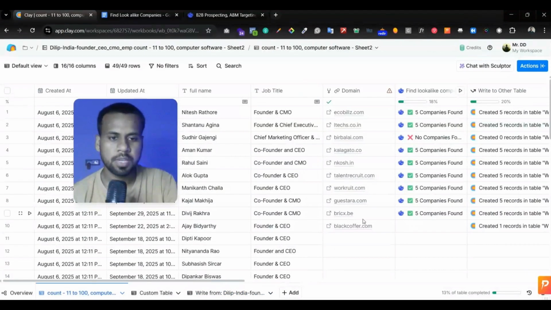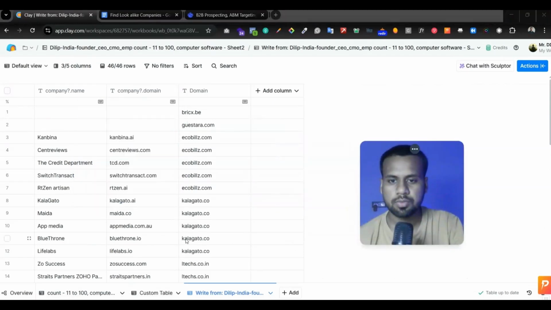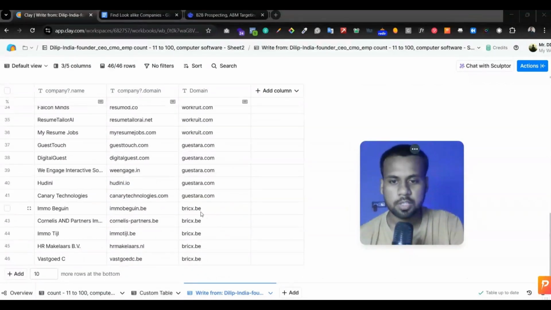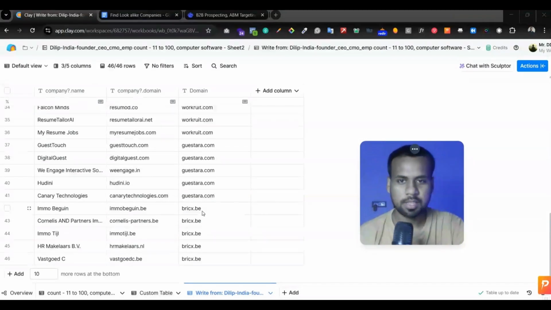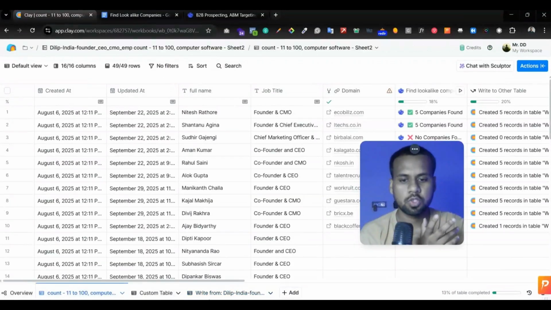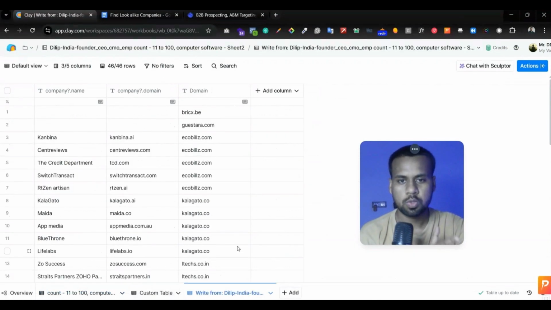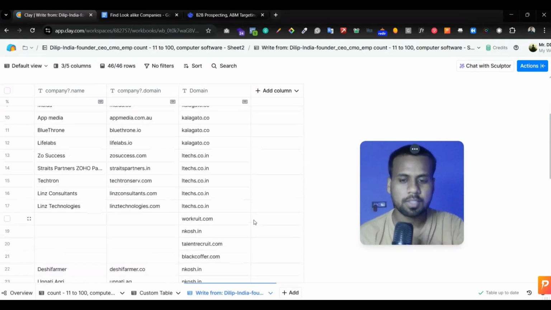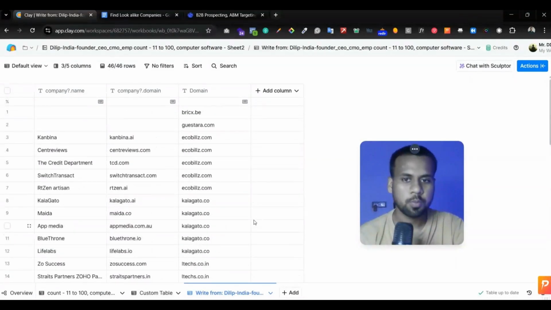for example bricks.b, and if we go to bricks.b, you can see all these companies are the localized companies of bricks.b. That's why I have transferred the data of this column to here, so that it will help me to understand my data properly. Hope you got my point.